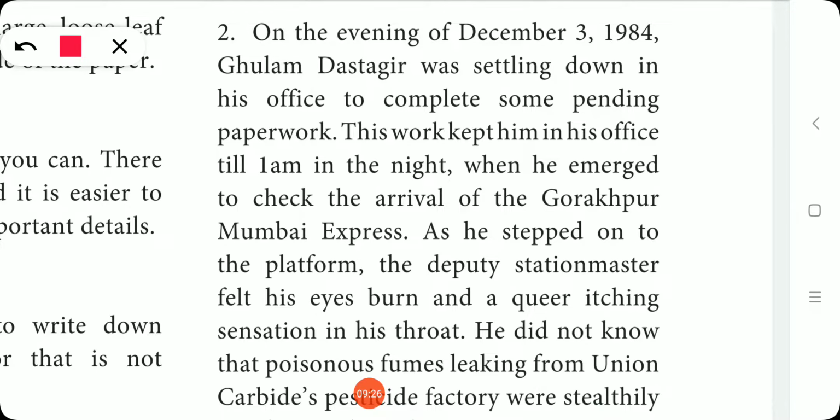So, on the evening of December 3, 1984, Ghulam Dastakir was settling down in his office to complete some pending paperwork.